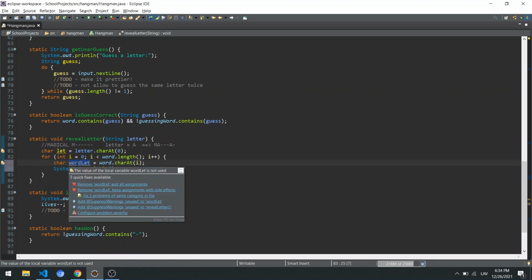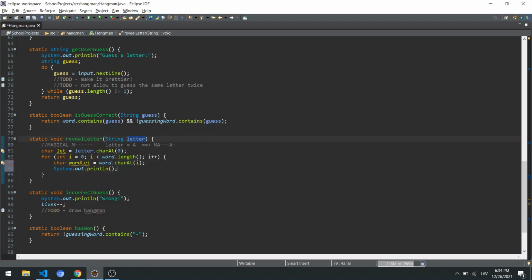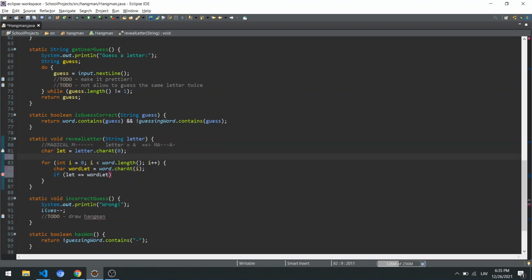So we have this word letter, and we want to check if it's equal to this one, or actually the letter. So if the letter equals the word letter, then this means that we need to replace the dash with this letter. So we're going to have to say the guessing word. As we're going to replace the values in the guessing word, we're going to need a new variable. So let's call it a new guessing word, which is going to be an empty string.